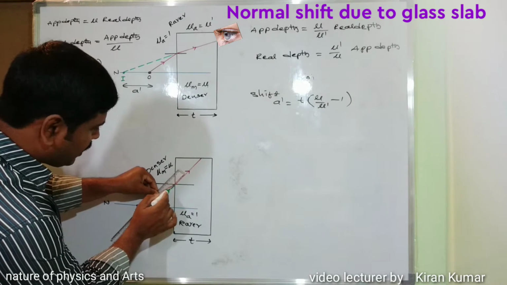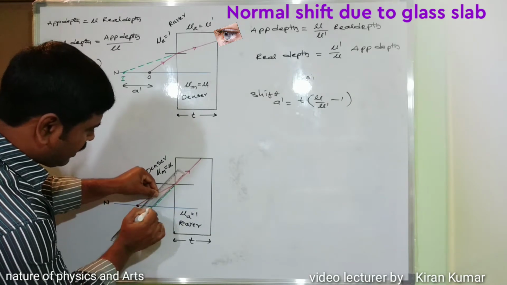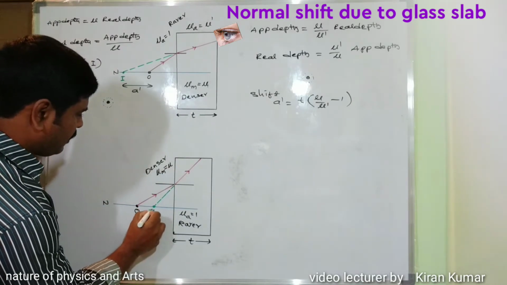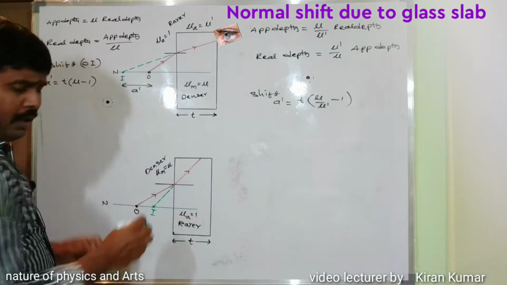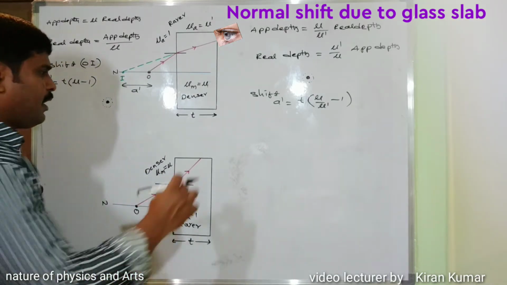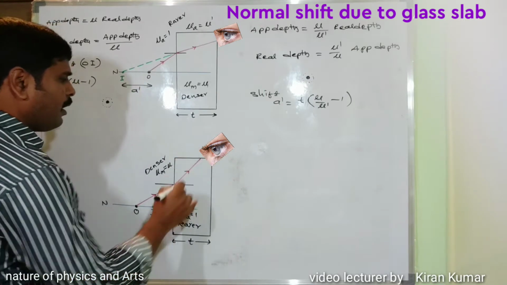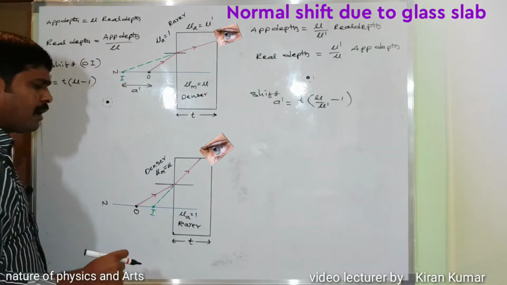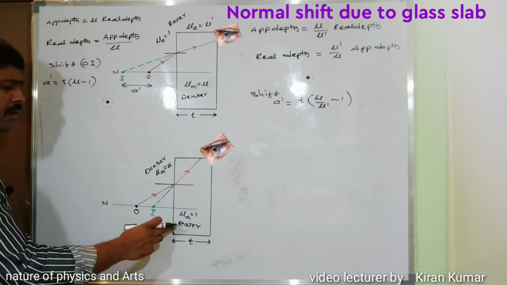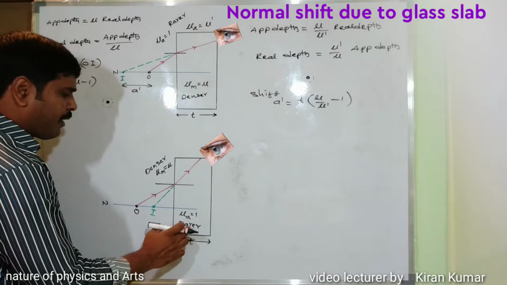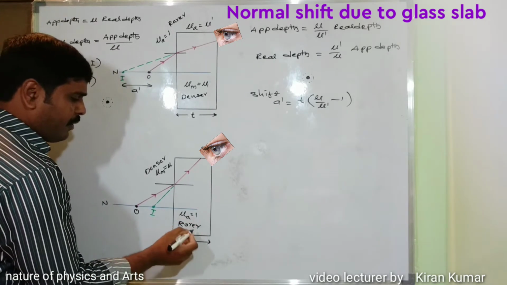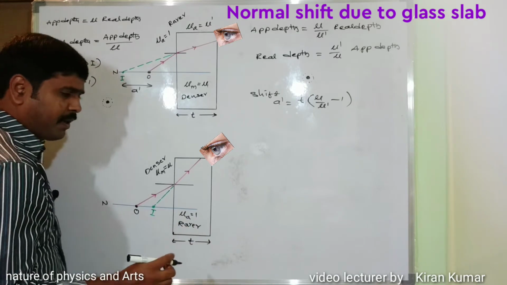So this gives the image. Here the observer is observing, and the observer is very close to the rectangular glass slab, here taken as a rarer medium. We already did that explanation.